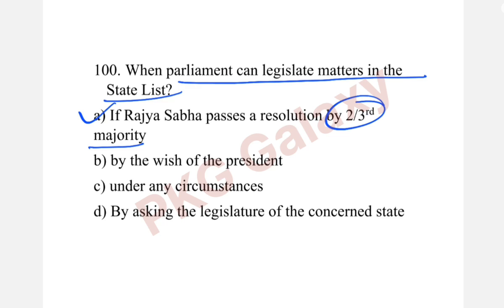Okay, so far we have solved the 100 MCQs on the Indian polity. And one more thing, I have also solved the MCQs on different topics. You can watch it from my playlist.